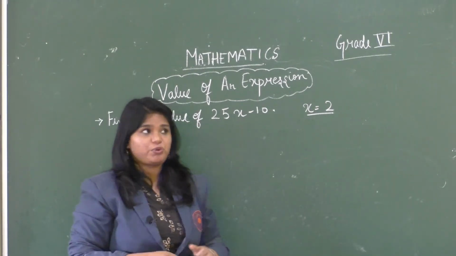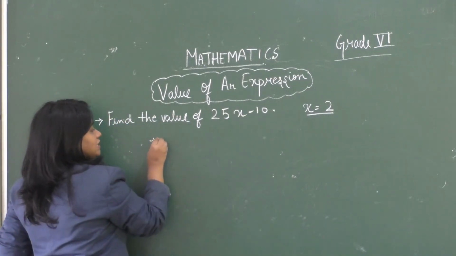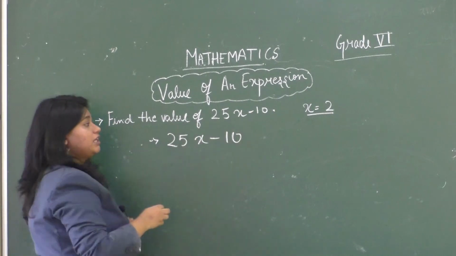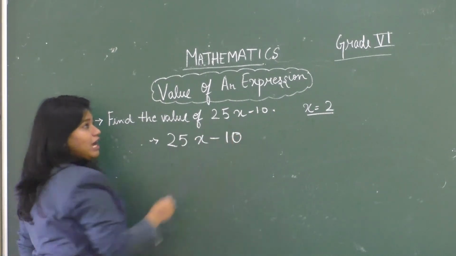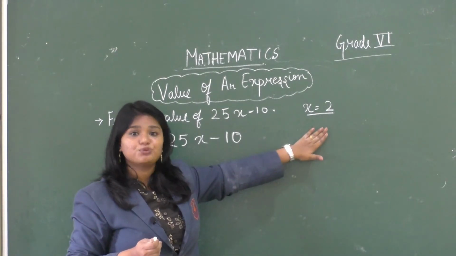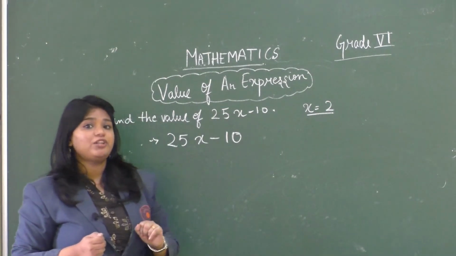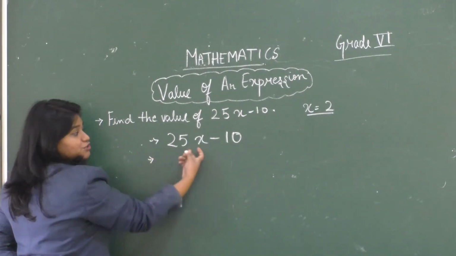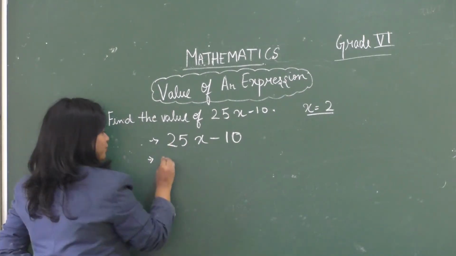Now let's solve this question. We will write 25x minus 10, the given expression. Now the question has asked us to put the value of x as 2. So we will substitute the value of x as 2 in this expression. So in the place of x we will write 2.